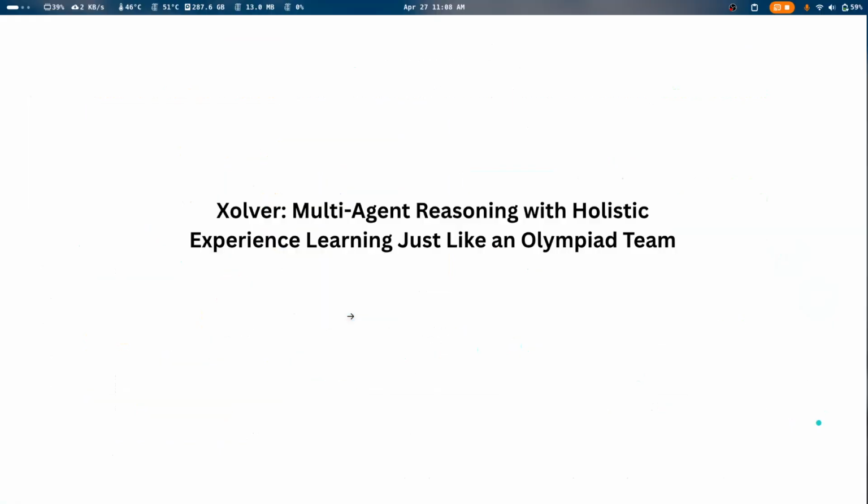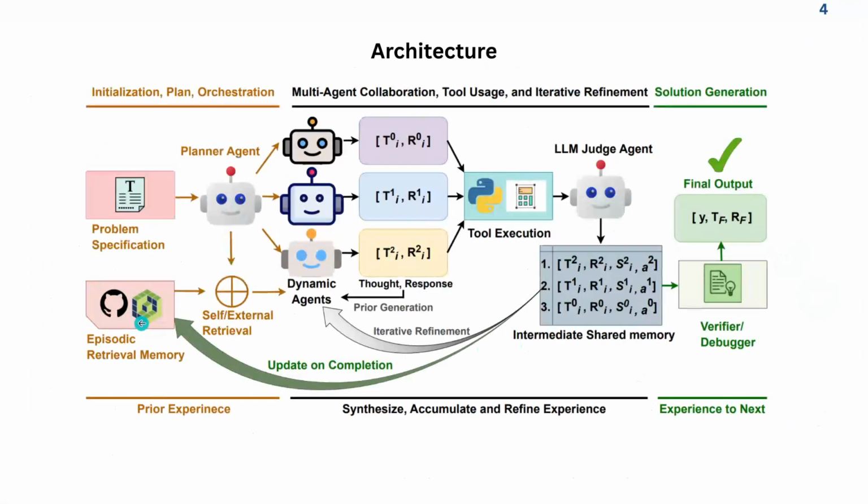So we actually missed one part, and that's the episodic memory. Before this, we saw how the intermediate shared memory helps the agents with reasoning. We also have another one called the episodic memory. The episodic memory has two key components.